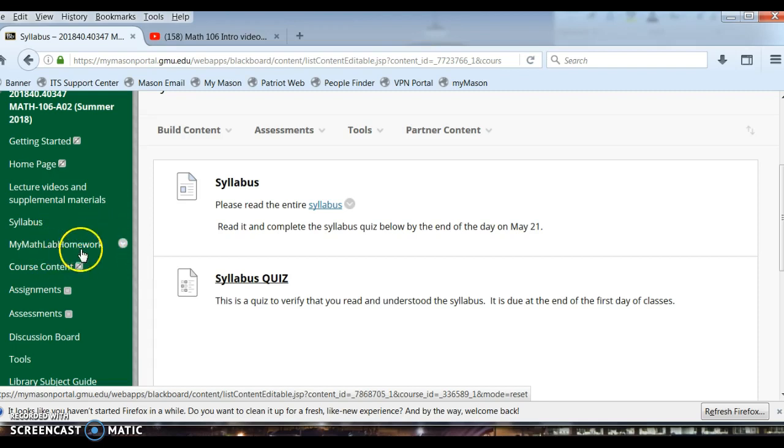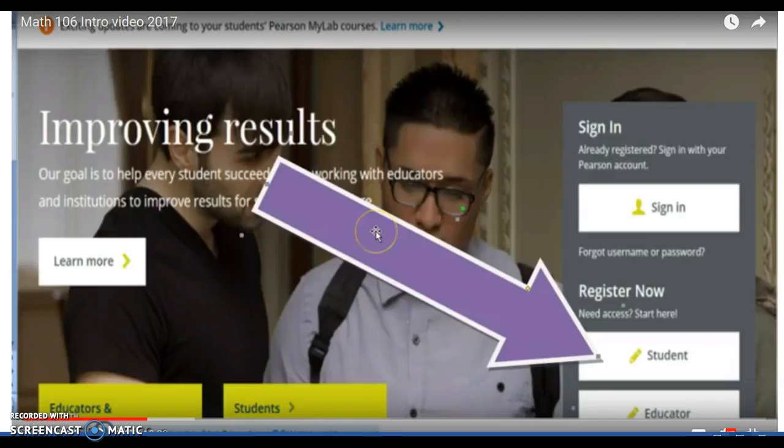You're going to click right here for my math lab homework, and it's going to take you to a place to register for my math lab. It will look something like this. Please click over here where it says student and just fill out the register here or create account or whatever it asks you to do. Fill out a bunch of stuff, your information.